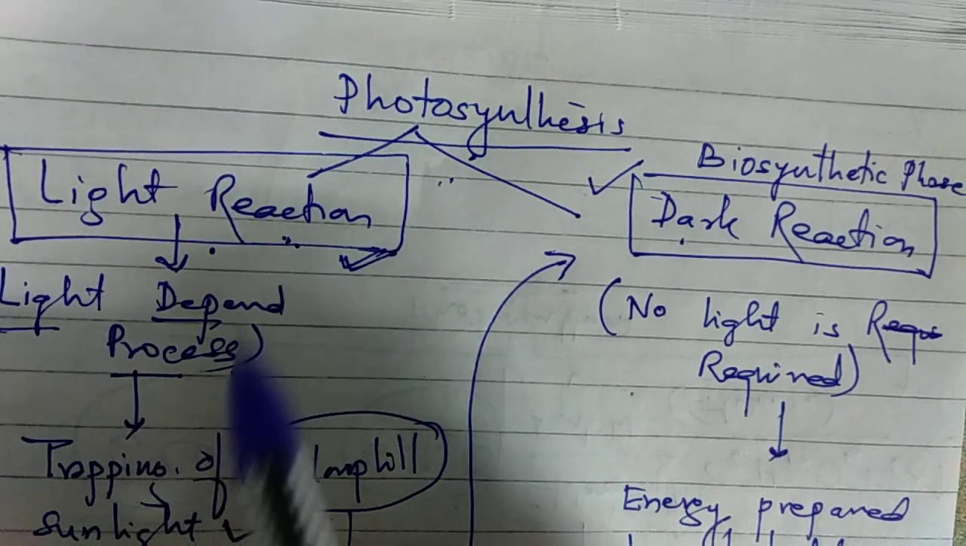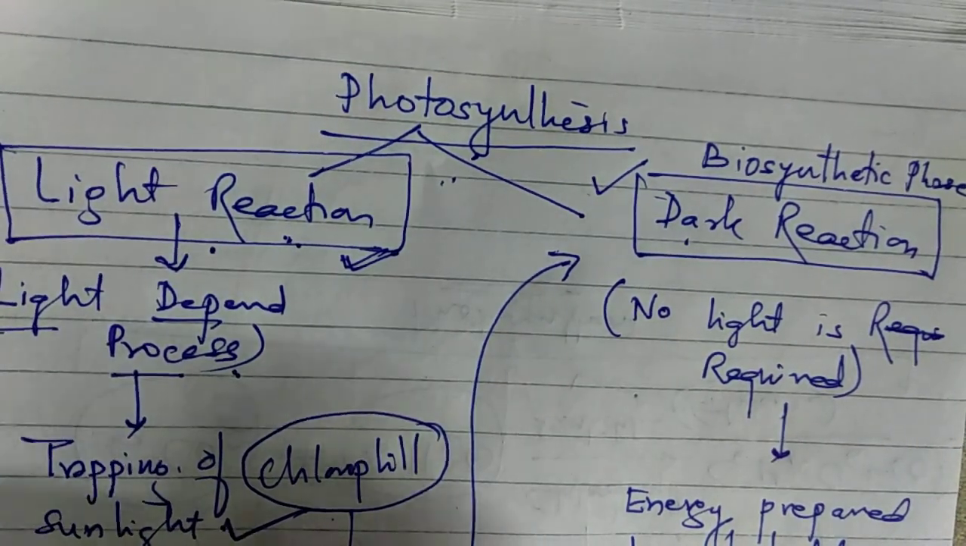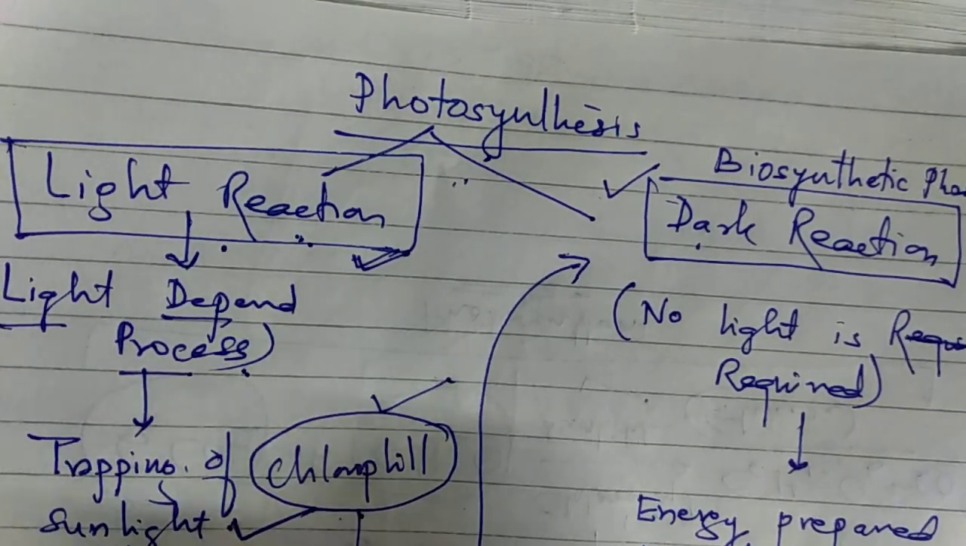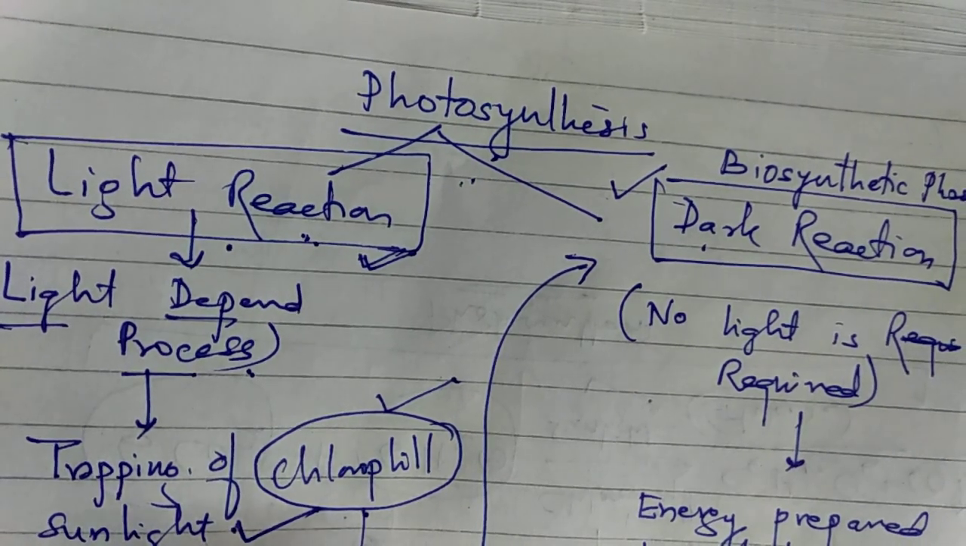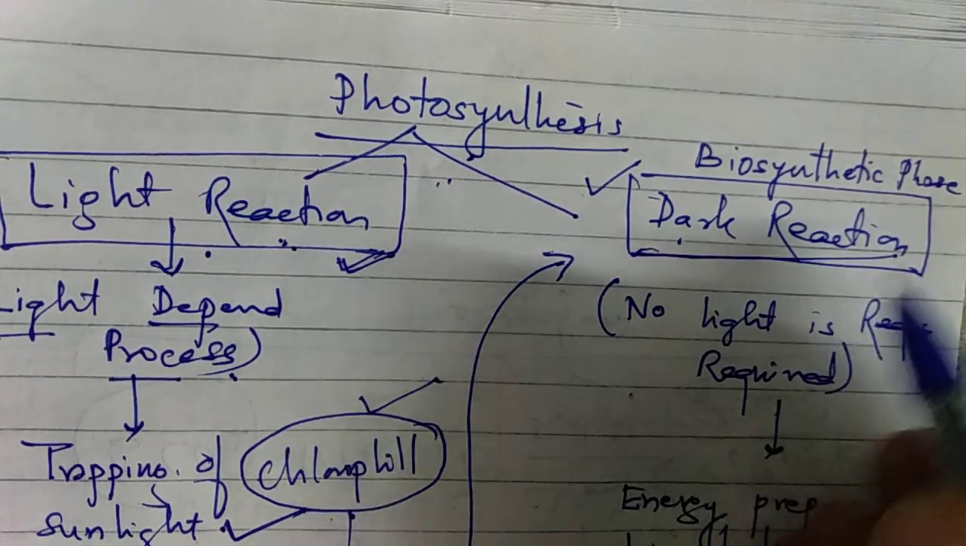The light reaction is a light dependent process where sunlight trapping takes place with the help of chlorophyll. And what is the function of chlorophyll? Chlorophyll converts the light energy into chemical energy, and that is ATP. This ATP is utilized in the dark reaction.